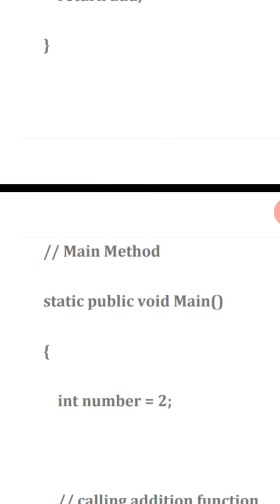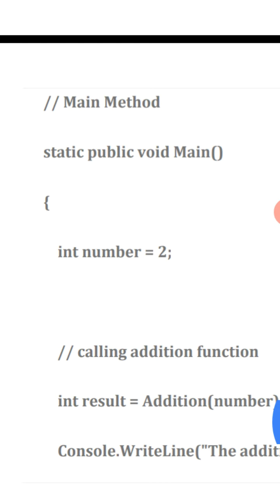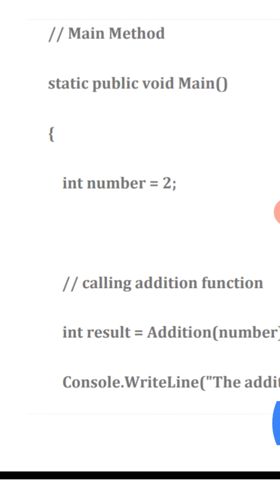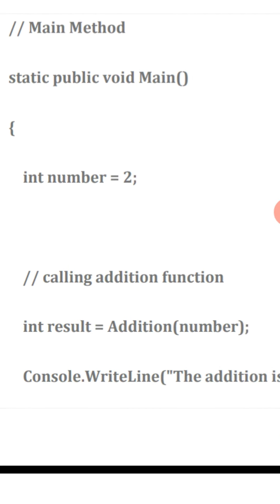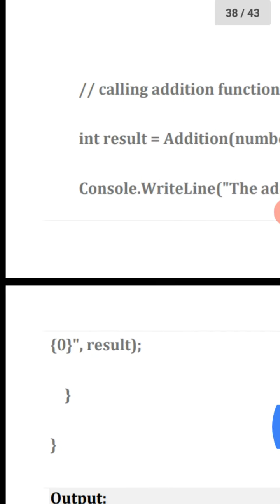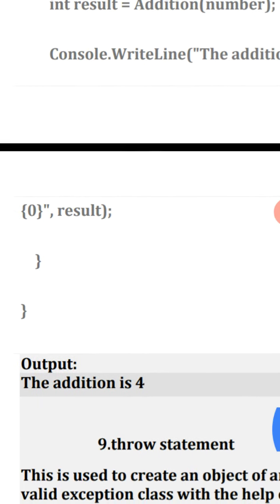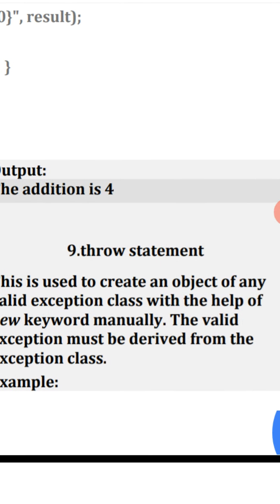See the main method, static public void Main. Int number is equal to 2. Then int result equals Addition(number). Console.WriteLine the addition is {0}, then display the result. Output: the addition is 4.